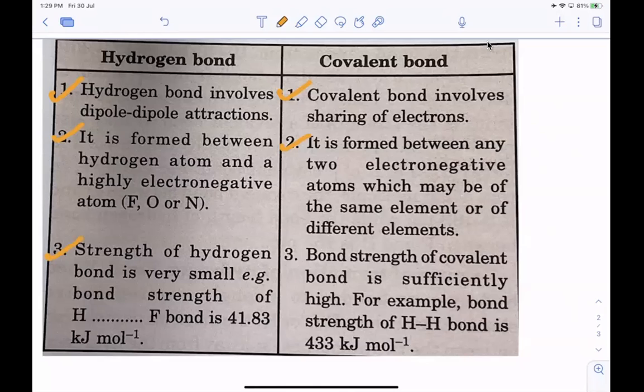Now, third, the strength of hydrogen bond is very small. The bond strength of the HF hydrogen bond is only 41.83 kilojoules, whereas the bond strength of a covalent bond is slightly high. For example, the bond strength between hydrogen atoms is 433 kilojoules. So that means hydrogen bonds are not stronger, but covalent bond is stronger than hydrogen bond. So, the difference between hydrogen bond and covalent bond, understood?